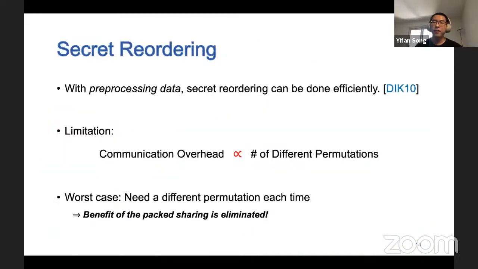In DIK10, Damgard and others showed that secret reordering can be done efficiently with the help of preprocessing data. However, the limitation is that the communication overhead is proportional to the number of different permutations. In the worst case, we may need to perform a different permutation each time, which eliminates the benefits of the packed sharing.